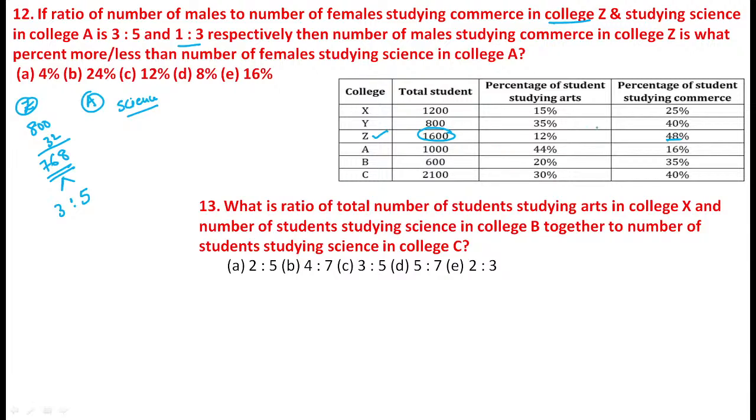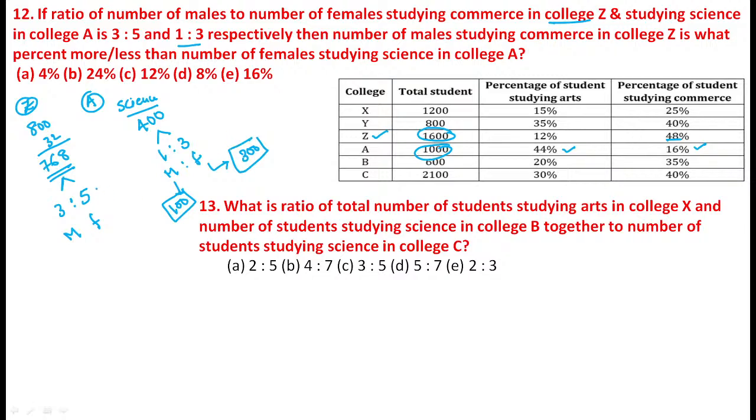See, for A science, here 44 plus 16, the value becomes 60. We are left with 40 percent. 40 percent value becomes 400. Now 400 you can divide in the ratio 1 is to 3, these are the number of males and these are the number of females. Here the number of males is 100, and the number of females is equal to 300.